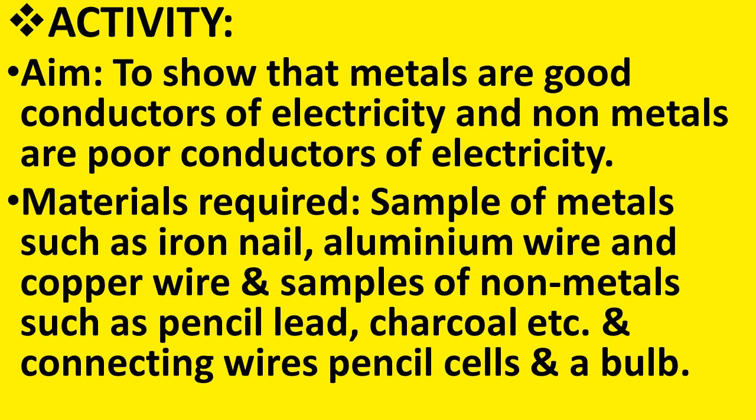Samples of metals such as iron nail, aluminium wire, copper wire, and samples of non-metals such as pencil lead, charcoal, etc., and the connecting wires, pencil cells, and a bulb. So here we need the materials whose conductivity we want to check, like aluminium wire, iron nail, copper wire, and samples of non-metals like pencil lead, charcoal, etc., and the materials required for setting up a simple circuit: connecting wires, pencil cells, and a bulb.